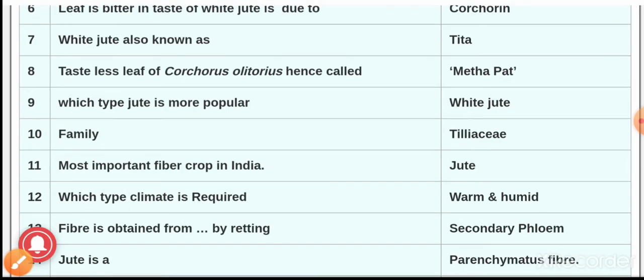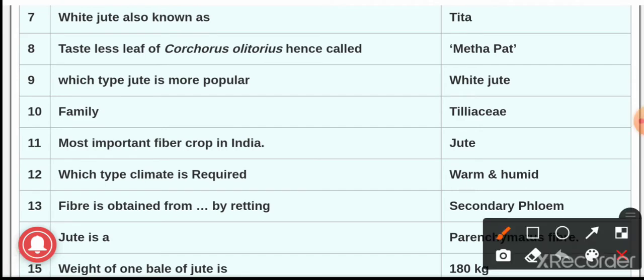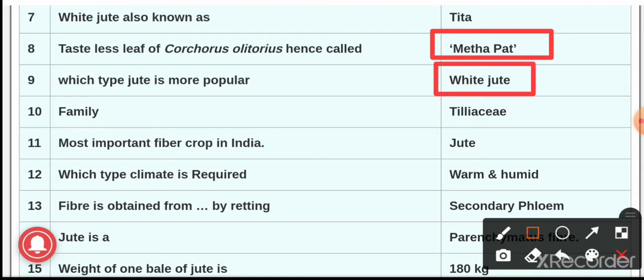Question number 8. Tasteless leaf of Corchorus olitorius, hence they are known as metha pan. Question number 9. Which type of jute it is most popular? White jute, that is Corchorus capsularis, it is most popular. The family it is Tiliaceae. Jute belongs to the family of Tiliaceae. It is originated from India and chromosome number it is 2n equal to 14.